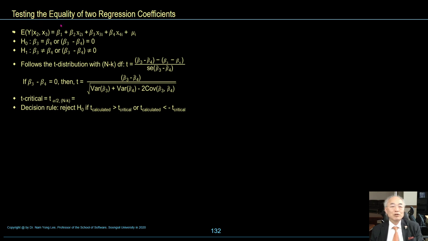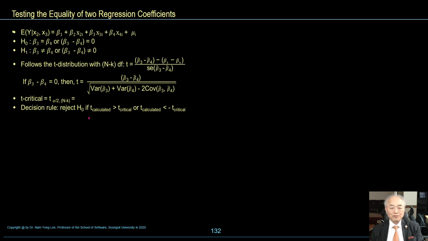Testing the equality of two regression coefficients. Null hypothesis: beta 3 equals beta 4, or beta 3 minus beta 4 is equal to 0. Alternative hypothesis: beta 3 is not equal to beta 4. The statistic follows the t distribution with n minus k degrees of freedom. The t value can be computed like this and compared with t critical.